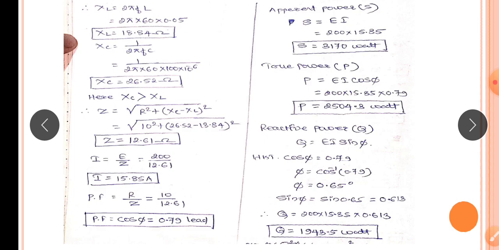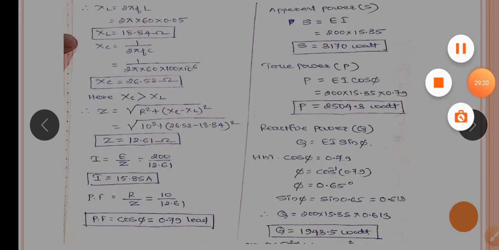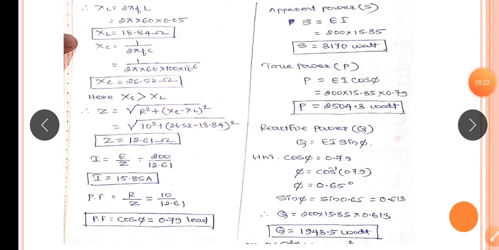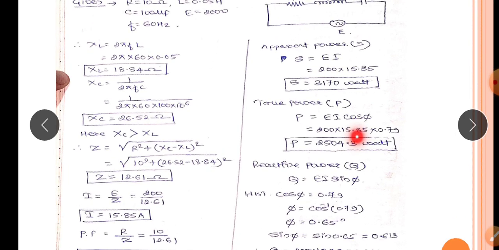Next, power factor, R by Z. So R is 10, Z is 12.61, therefore power factor cos phi equal to 0.79 lead, because the capacitance value, that is in capacitive reactance, is greater than the inductive reactance, then the circuit becomes capacitive. For the capacitive circuit, the power factor is leading.